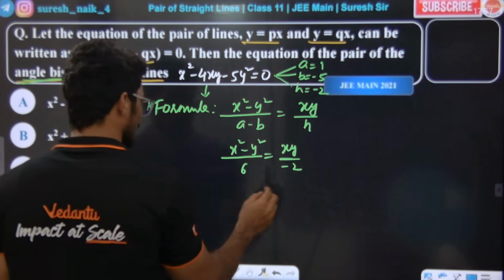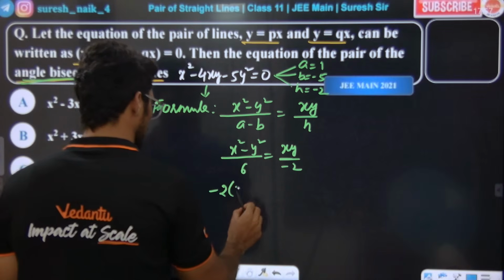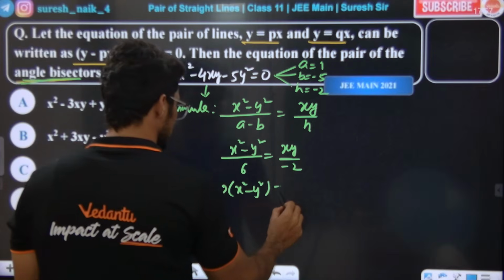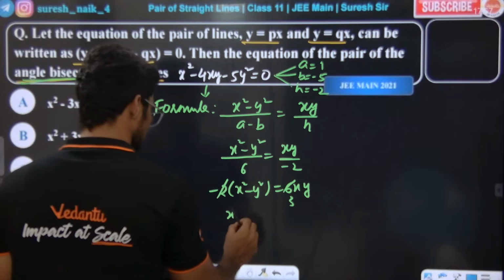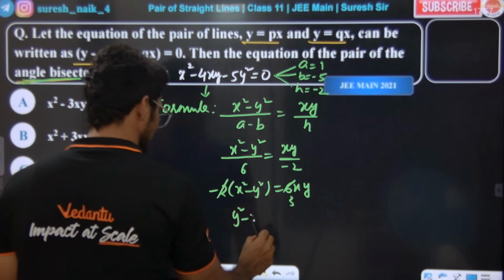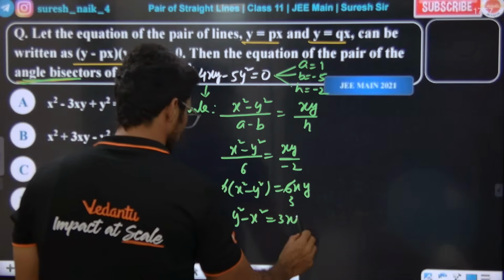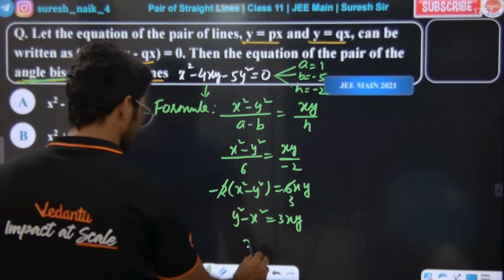Minus 2 into x square minus y square is equal to 6xy. Dividing through, multiplying by minus, y square minus x square is equal to 3xy. Check. Now we need to simplify this.